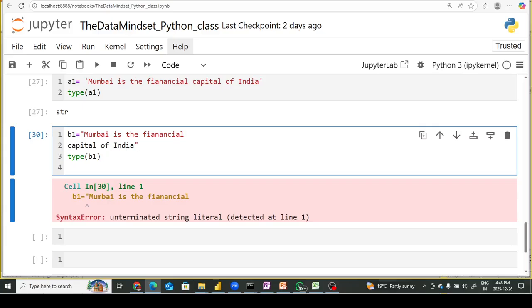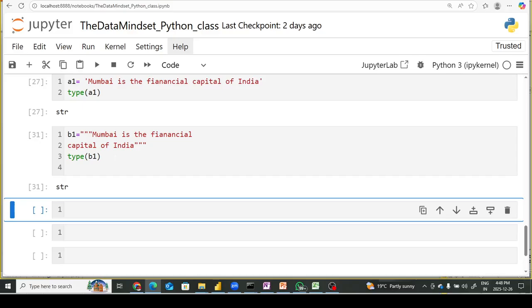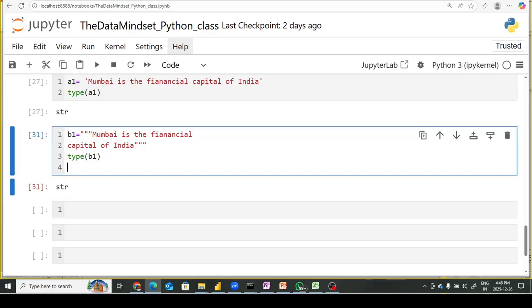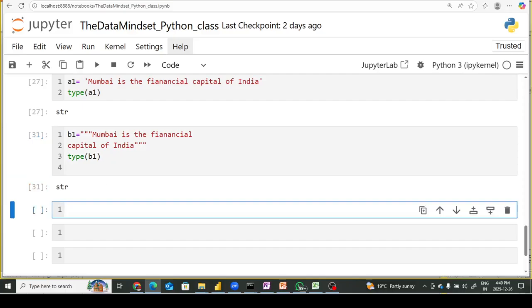Here triple quotes come in handy. To solve this problem we put triple quotes at the start and triple quotes at the end, and now if you write type of B1, it returns string. So when can we use triple quotes? If the input is very big and spans multiple lines, it could be a paragraph, a sentence, or multiple lines. In that case we can use triple quotes.